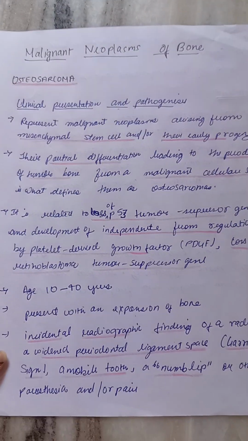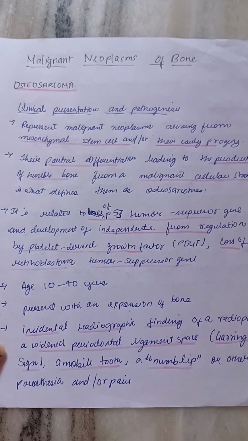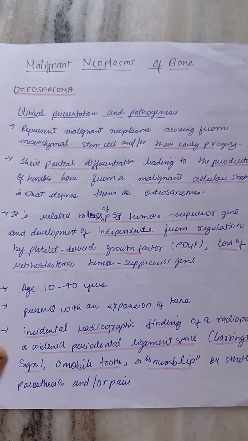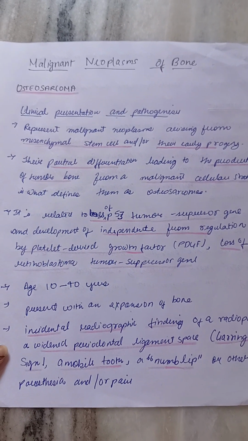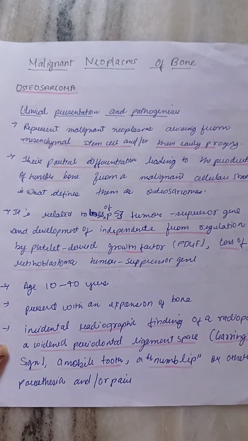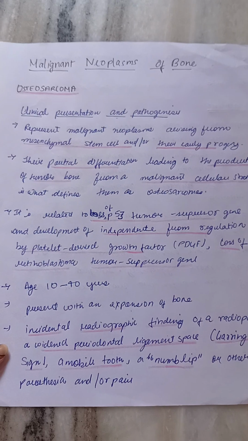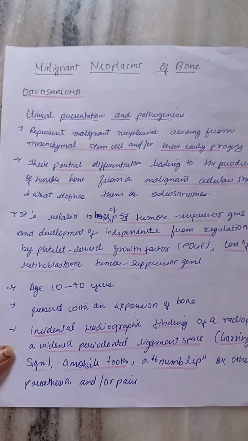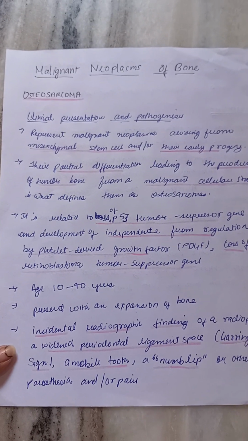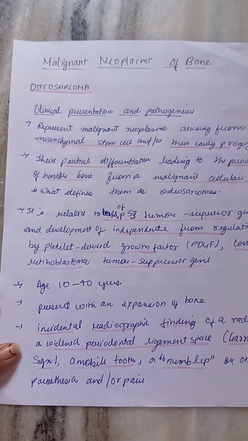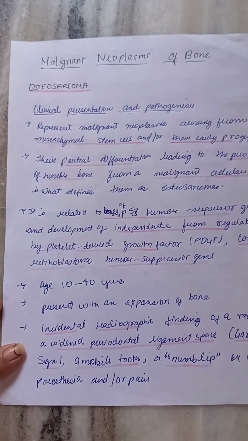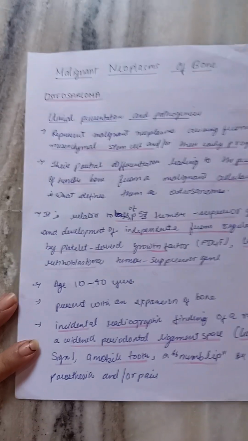First is loss of the p53 tumor suppressor gene. Second is development of independence from regulation by platelet-derived growth factor, and third is loss of the retinoblastoma tumor suppression gene. The age is between 10 to 40 years, but in jaws the peak age is 37.